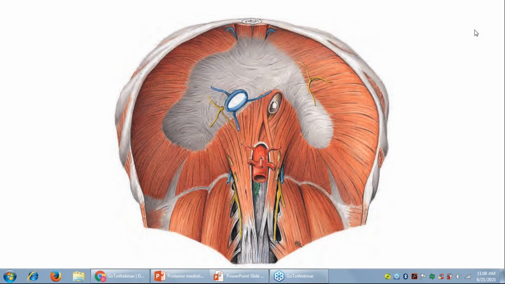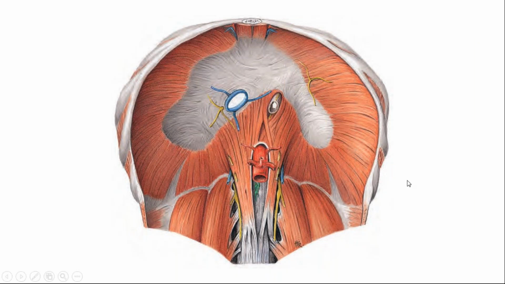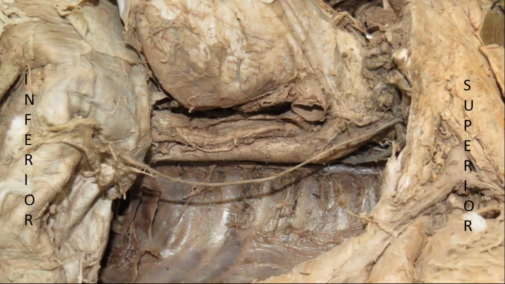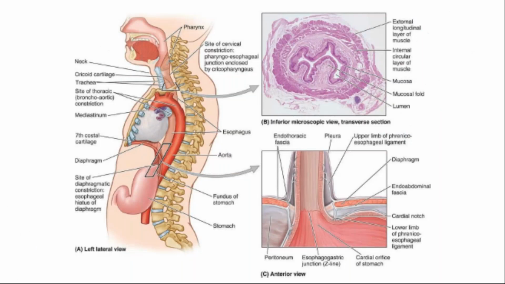Now, the esophagus. Interesting thing about the esophagus is that it has some constrictions along the course of its length from beginning till the end, at a few places, which I'll tell you.